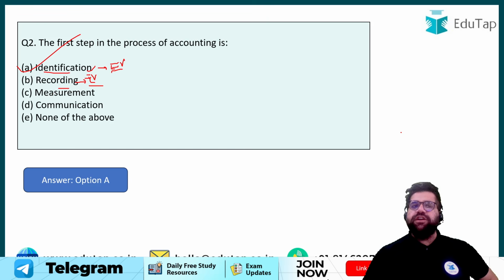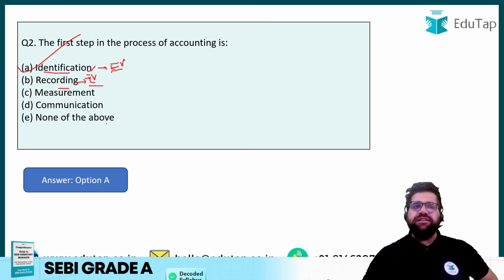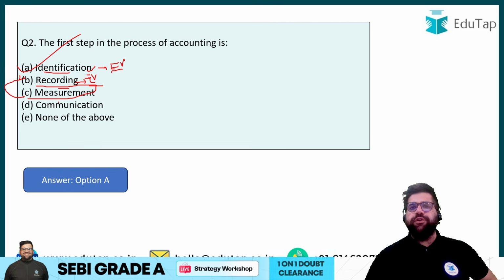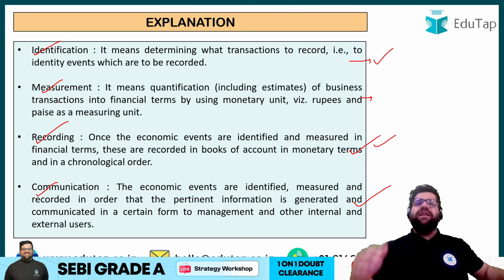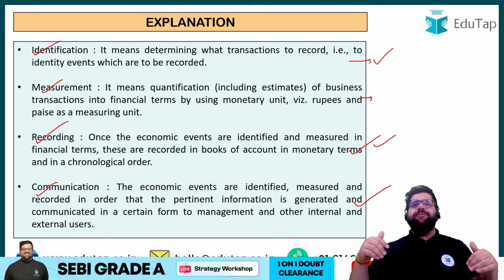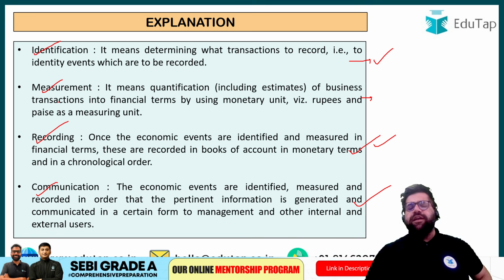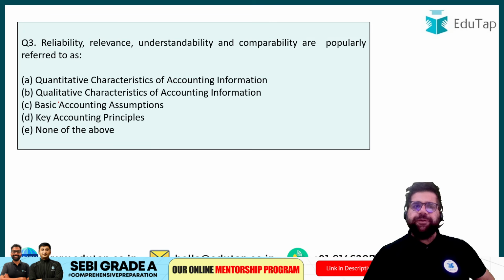So this is what question number 2 is all about. Remember, the first is identification, then you move to measurement, and then you move to recording, right? But if your measurement is done in the first step itself, then you can directly go to recording as well. But remember this one: identify, measure, record and communicate. Very basic, nothing tough to understand till this particular point.